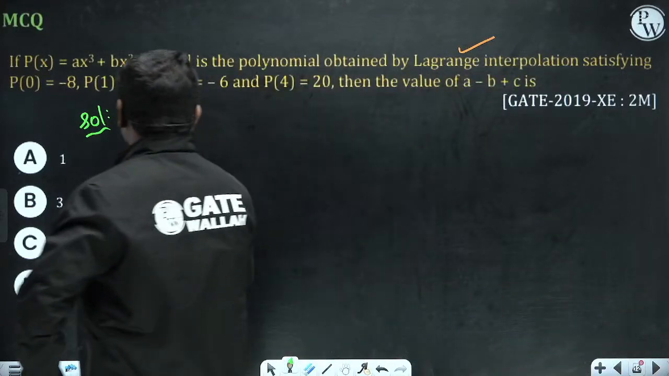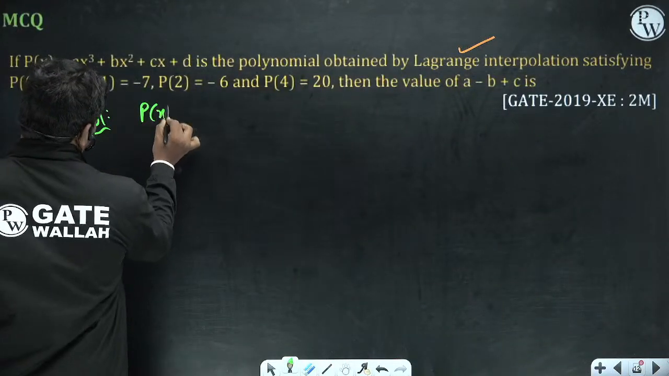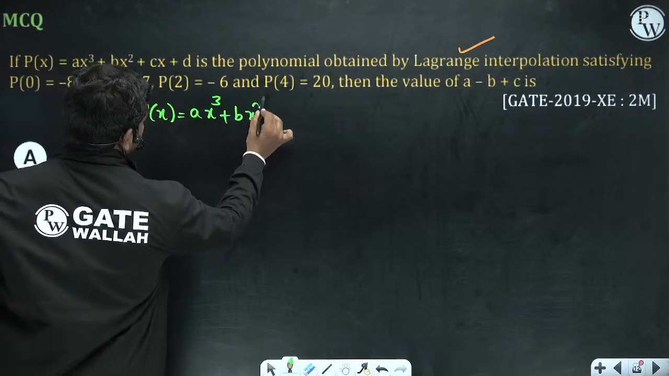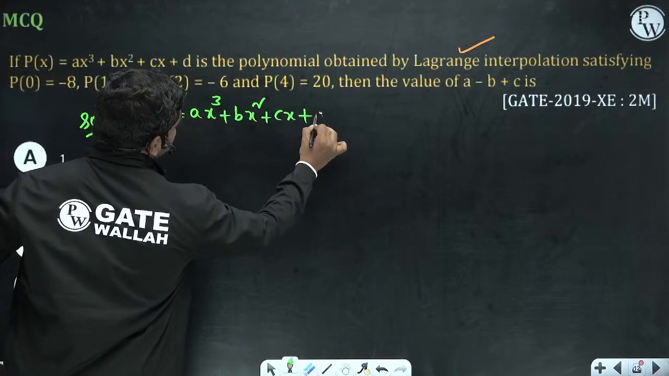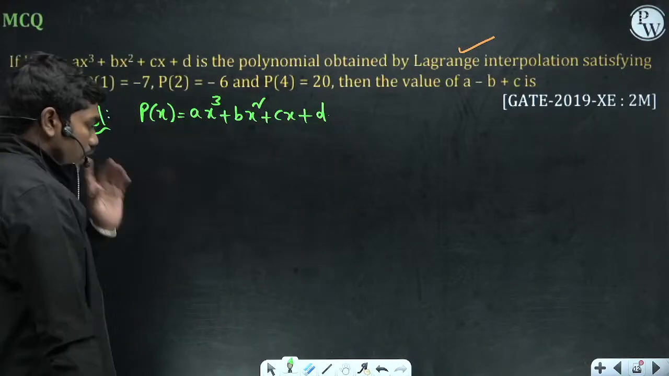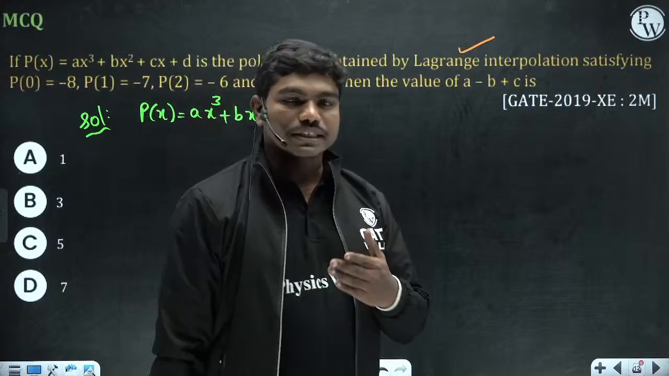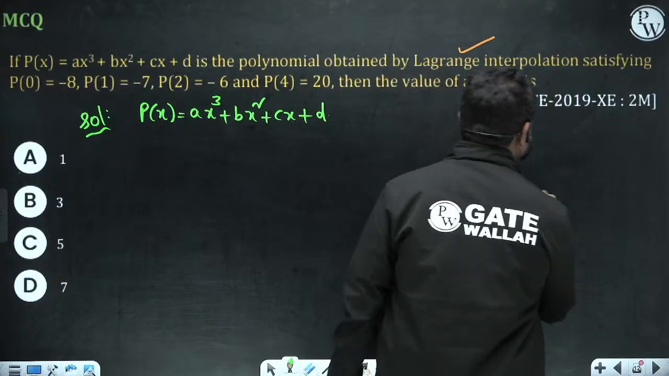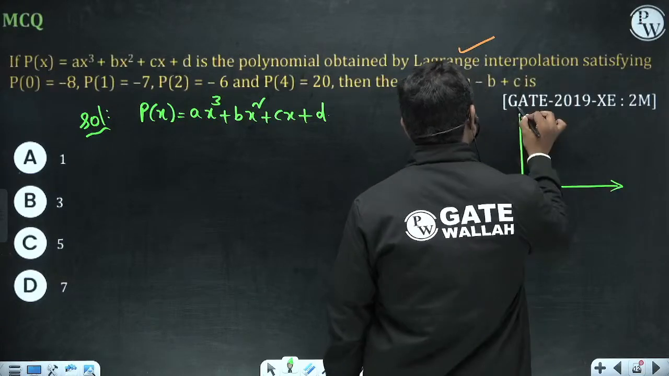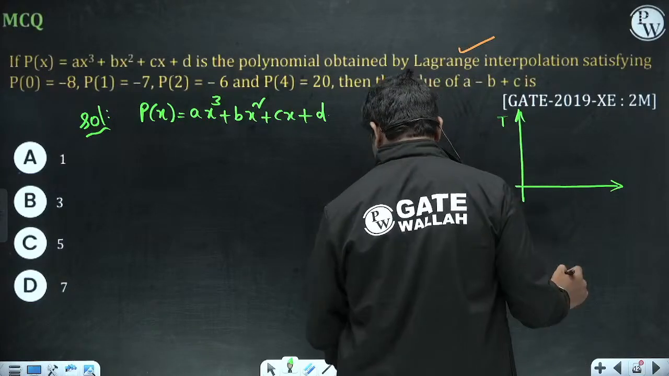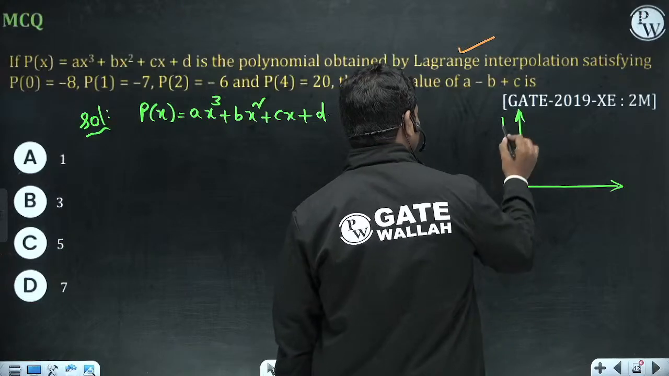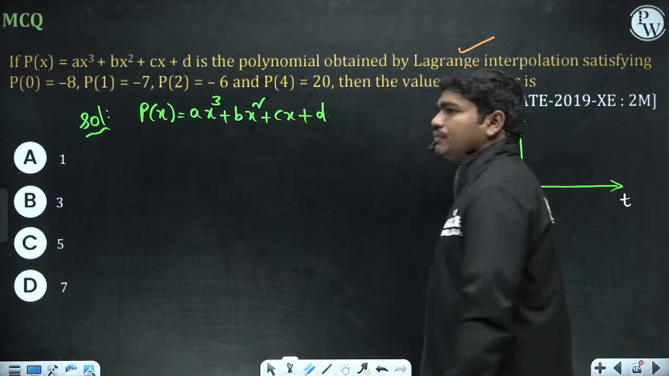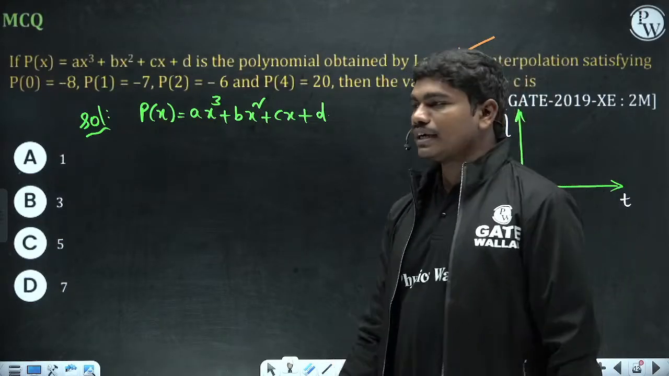P of x is equal to ax cube plus bx square plus cx plus d. So this is the polynomial. Look, what is interpolation is basically, see carefully here. Normally let us suppose you conduct an experiment, and some quantities you have plotted, for example some dynamic viscosity with respect to time. Let us suppose you take a eutectic fluid, for example, and with time it is changing.